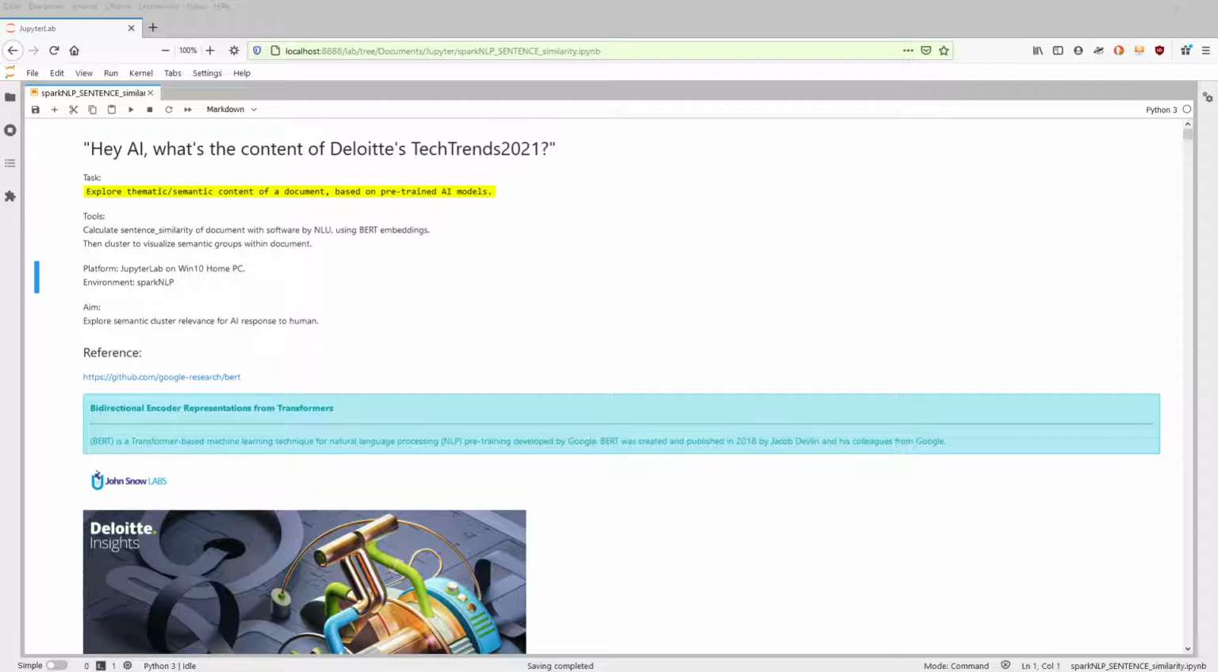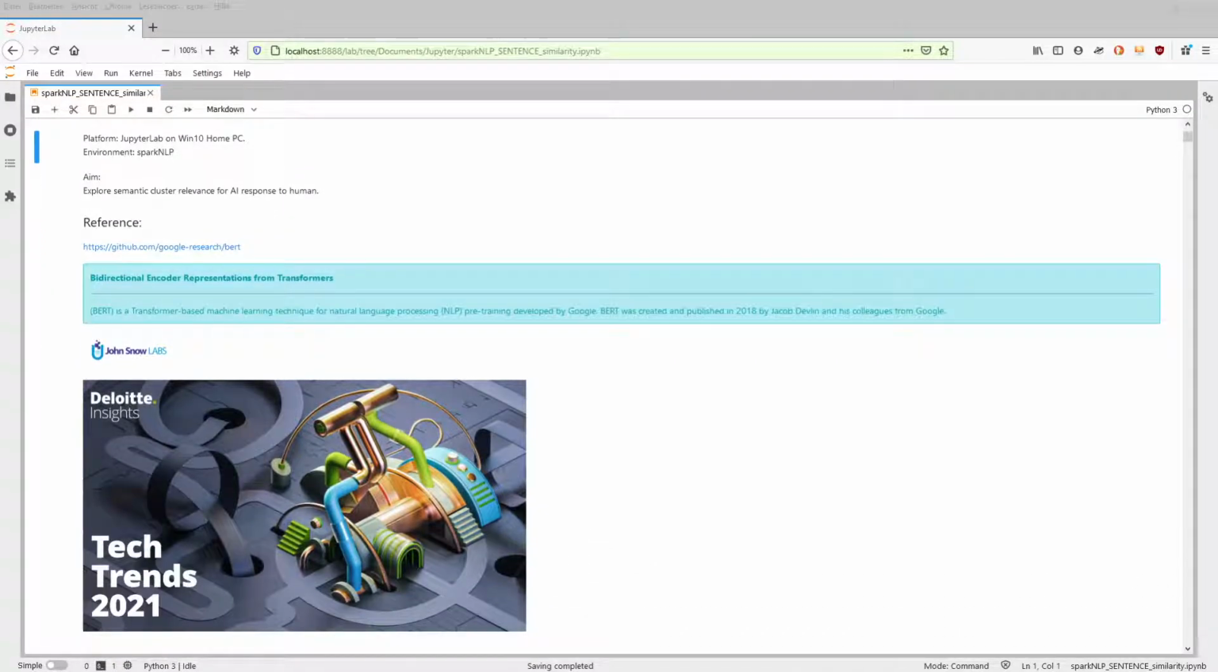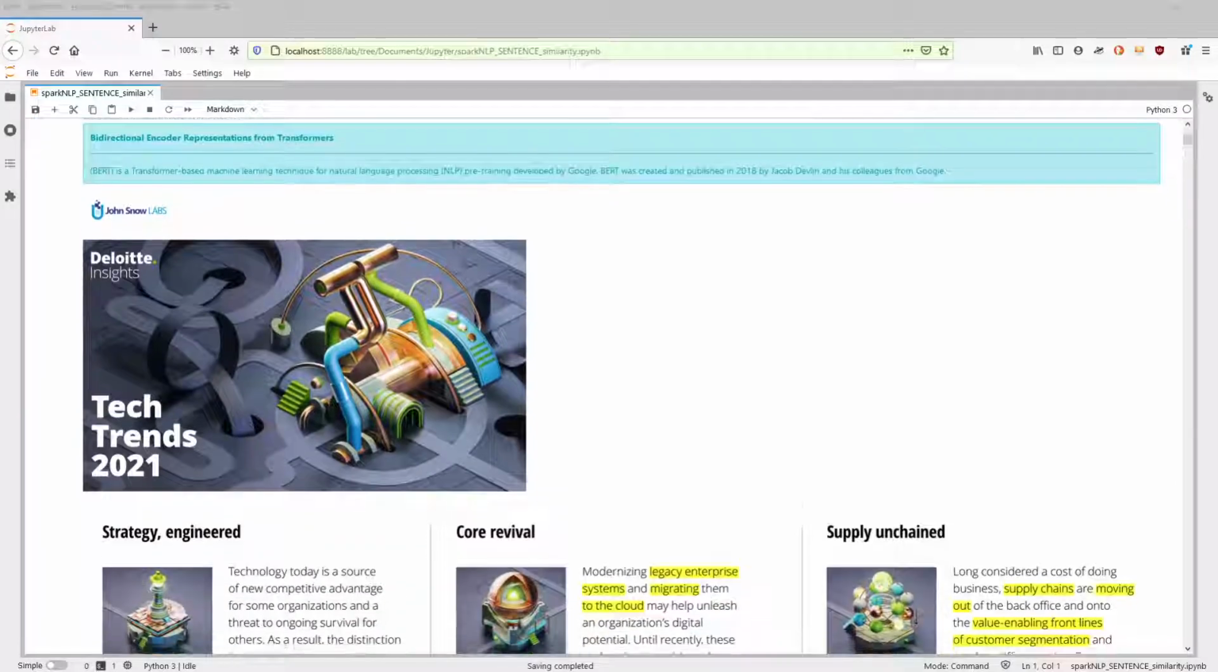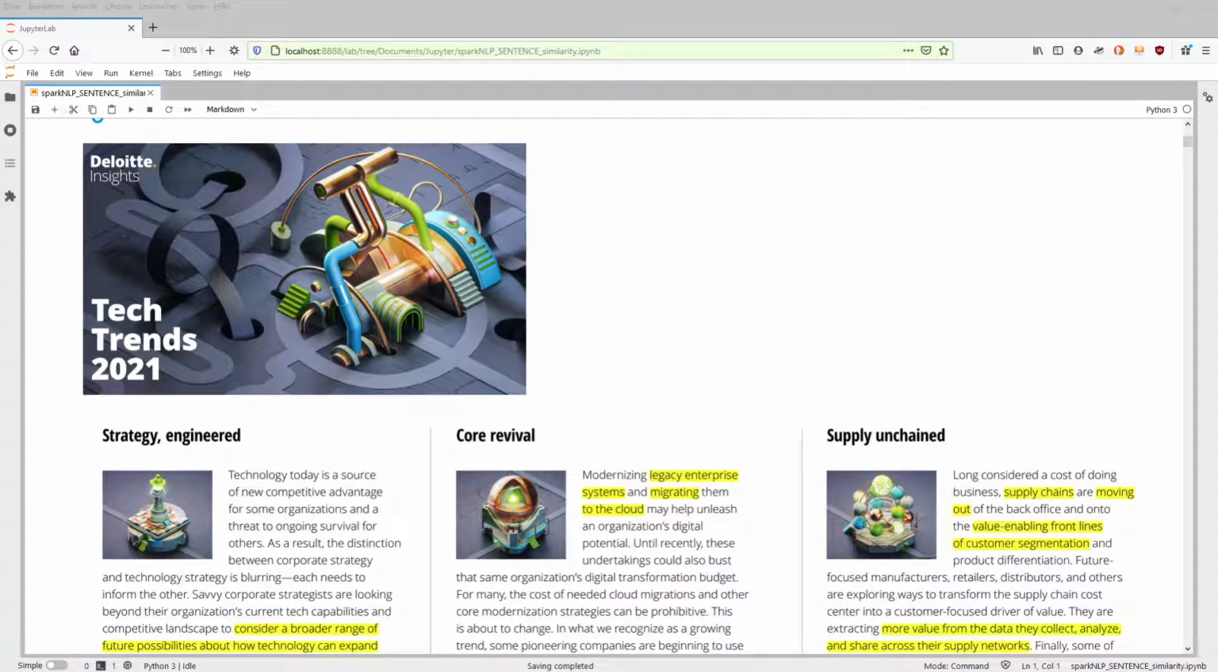artificial intelligence, and based on the document Deloitte's Tech Trends, which I've chosen because it is very clearly structured in 9 segments, we're gonna experience what is the answer of our artificial intelligence system. So, here we go. We're gonna use some pre-trained model provided by John Snow Labs, and the general algorithm is BERT, a transformer-based machine learning technique we're gonna apply to our document.